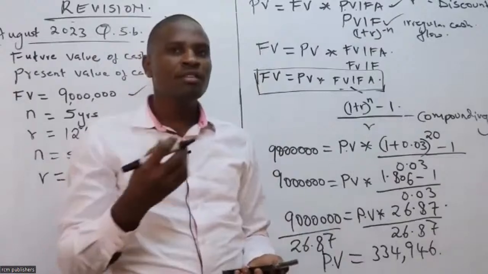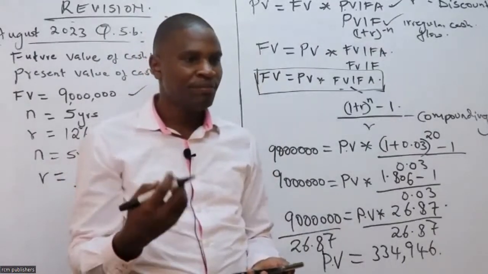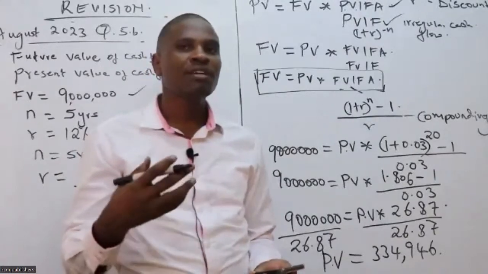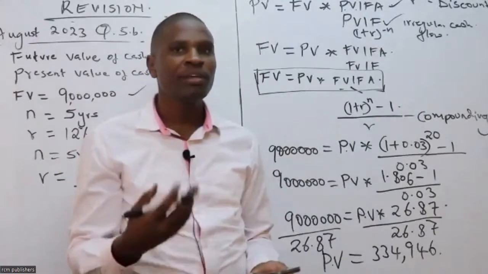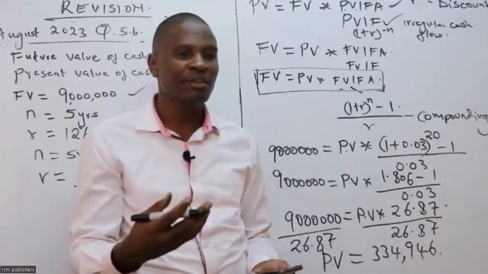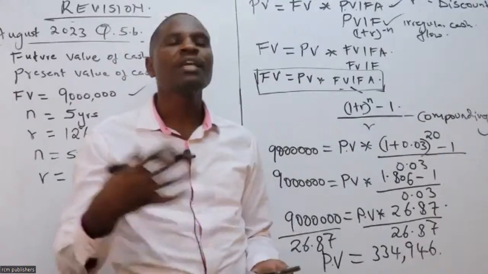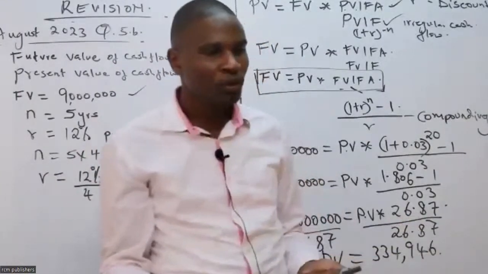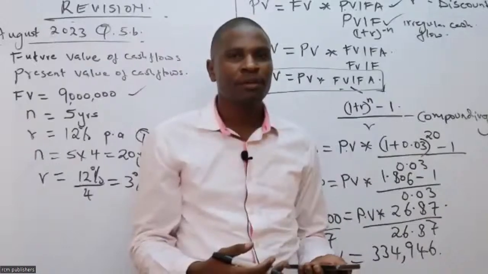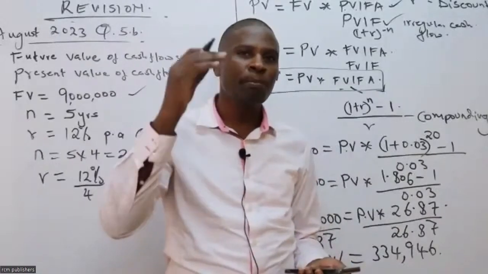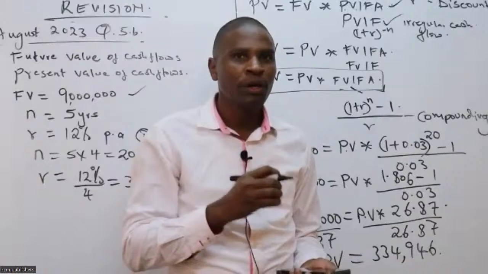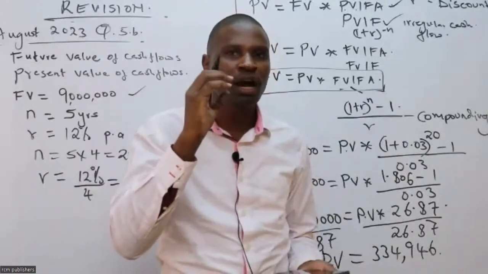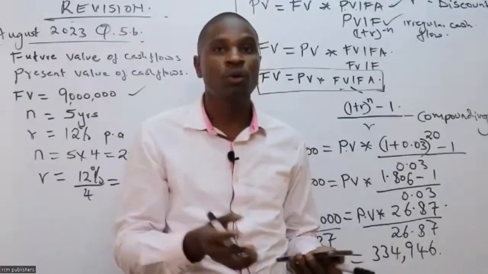There's this thing of infinite. Infinite usually confuses students, more so when you're given ranges in years and then the last year you are told the cash flow will go into infinite. To get the present value of infinite, that's another question that will come and find you off guard.